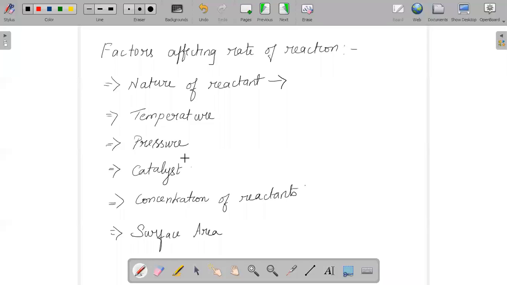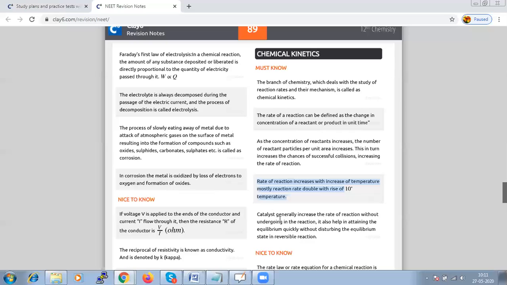And yes, one important factor is your catalyst. A catalyst will increase the rate of reaction by giving an alternative path with lower activation energy for the reaction to proceed. So we say a catalyst will generally increase the rate of reaction without undergoing any change in the